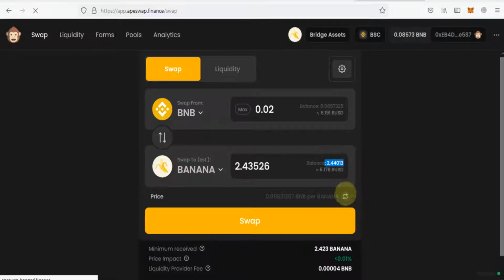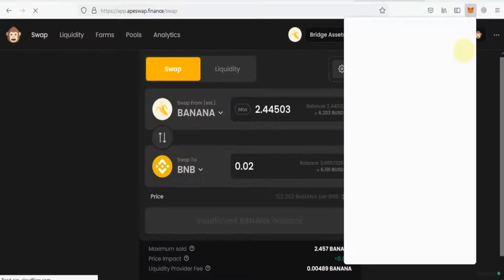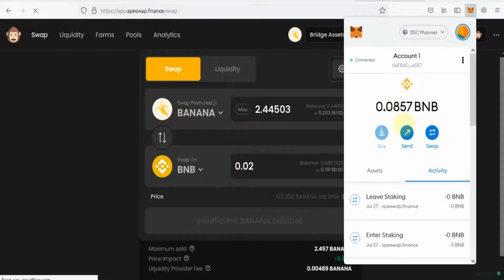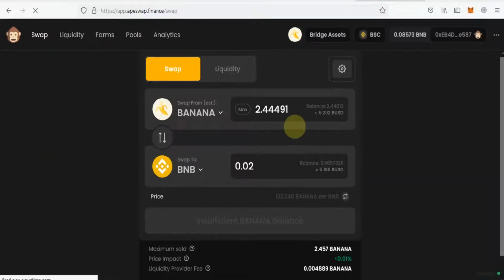After that, when you have bananas, you can also sell your bananas for BNB, and you can withdraw your BNB into Binance Smart Chain. So here you can send your BNB to Binance Smart Chain. Click on this option. I have 2.44 bananas.